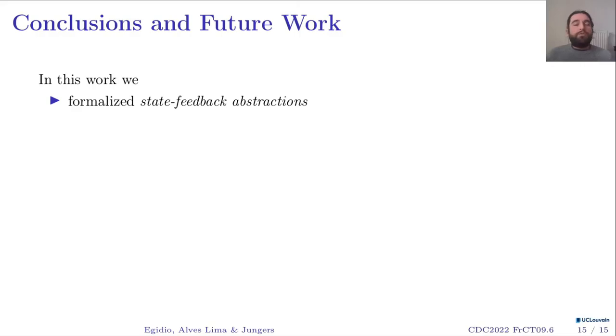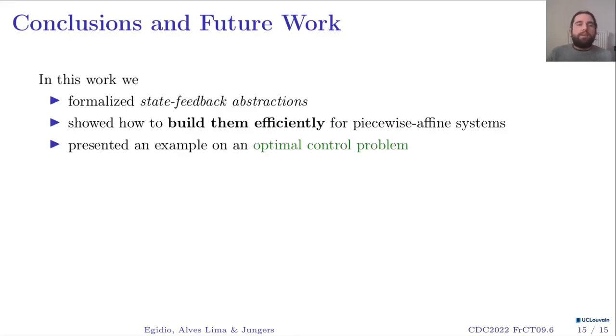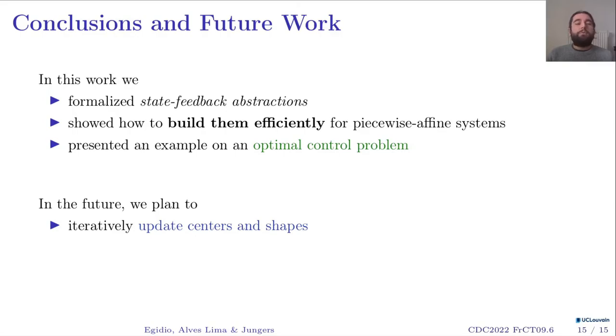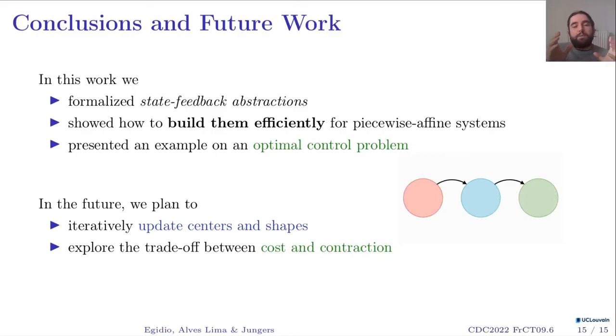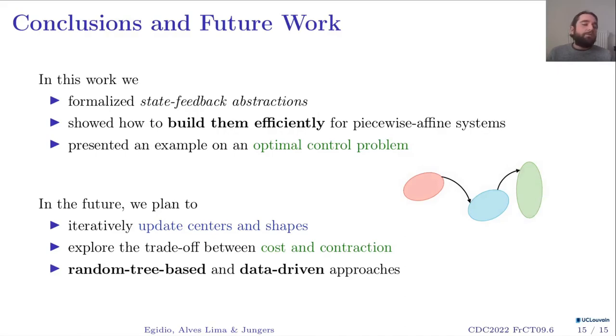So in this work, we formalize the state feedback abstractions. We provide an efficient way to build them for piecewise-affine systems, and also showed how this can be applied in optimal control problems, also for piecewise-affine systems. And in the future, we plan to come up with an iterative way to update centers and shapes, and also explore the idea that sometimes I want cells to contract, and sometimes I can allow them to expand and pay fewer control effort to do that in that step. And finally, we would like to explore random tree-based methods and also data-driven approaches to avoid discretizing the state space as well.